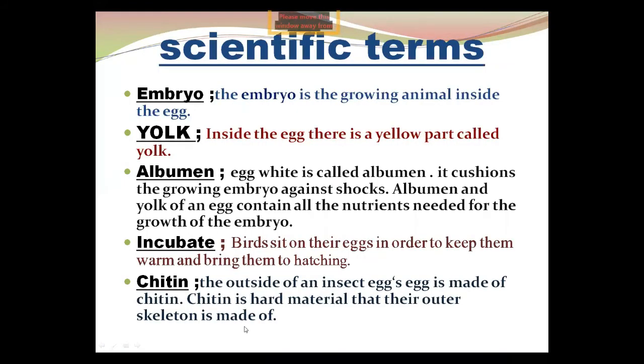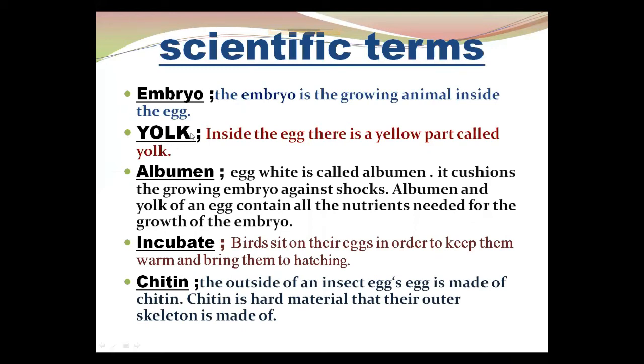Now, there are some scientific terms which are new for you. I will repeat them. Embryo: the embryo is a growing animal inside the egg. Take a screenshot of this, because maybe these terms will come in your paper or exam, so you can easily learn them.